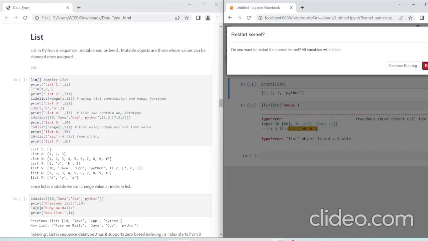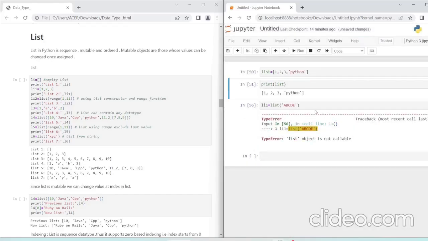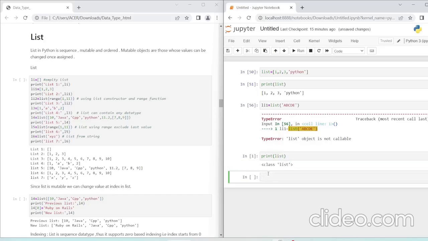restart the kernel. Now after restarting, what happens? The interpreter has forgotten about this thing. So if I print list, it will just print class list.